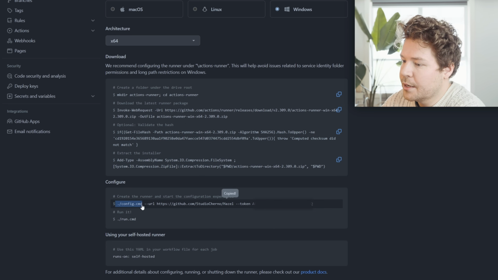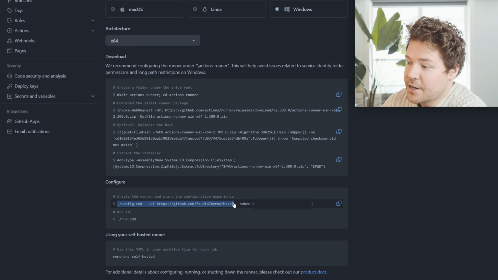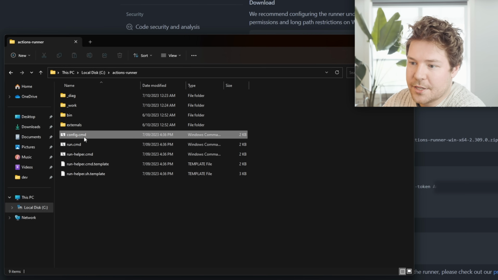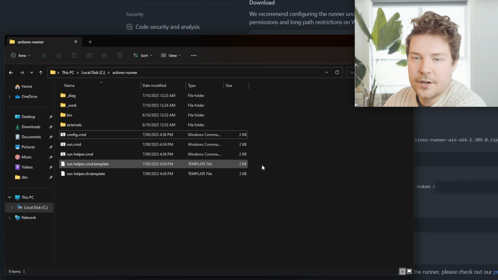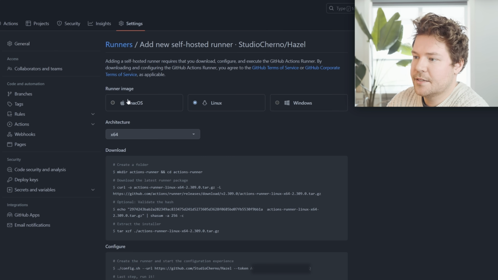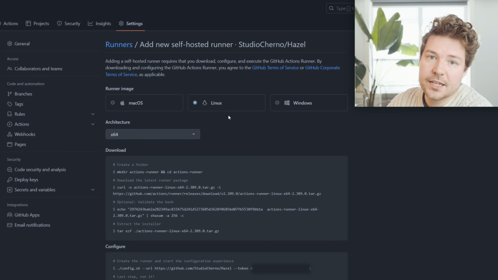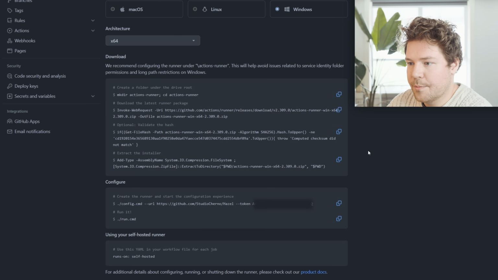Finally, you just run config with a token that I probably shouldn't show you guys. I don't actually know if that's secret or not, but I'll blur it anyway. So yeah, just run this config, which is, you can see over here, in these extracted files that you've just downloaded, and then you just run it. And that's kind of it. So that's the entire setup you would need to do if you wanted to get a new node or a new computer being a self-hosted runner. For Linux and for macOS, similar setup, which is important because I'm definitely going to be doing this on Linux in the future. But for now, we're just setting it up on Windows.